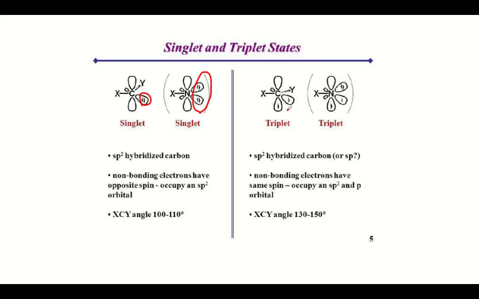And triplet carbene contains two electrons, but they have the same spin, and similarly the triplet nitrene contains two pairs of electrons in which one is spin paired and one is spin single. So these are the different kinds of reaction intermediates.